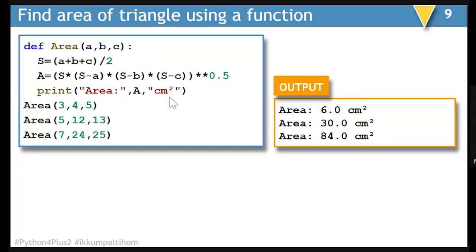As I told you, it supports Unicode as well as ASCII, so any character you can pull from Unicode or ASCII will be displayed as it is. So centimeter square is displayed here. This particular function we have written only once, and we are able to calculate the area of 3 different triangles.